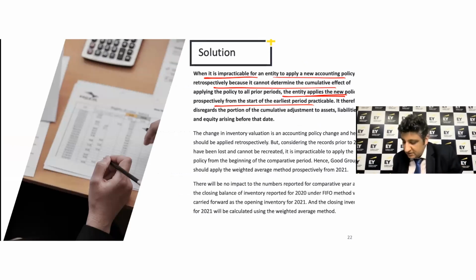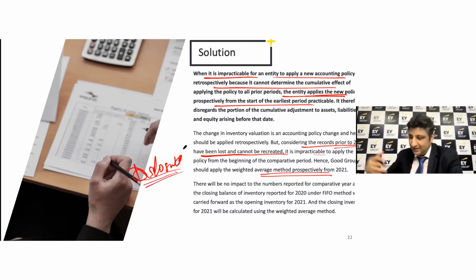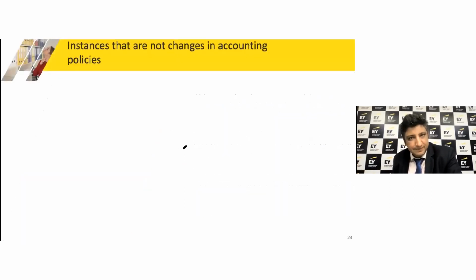Since any records prior to 2021 have been lost and you cannot do anything about it, you would start applying it from 2021 onwards, right? Which means no changes in the earlier financial statements, but disclosures have to be given that you cannot go back, and this is the starting date from where you're moving from FIFO to the weighted average method, for example. All right.